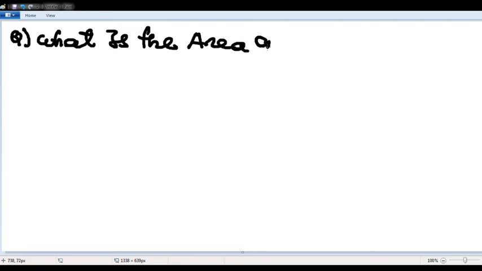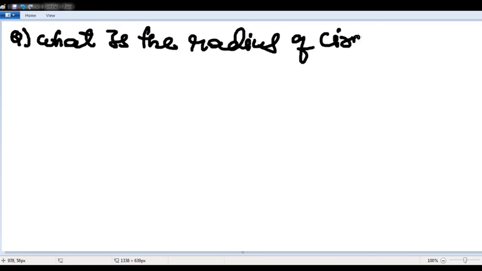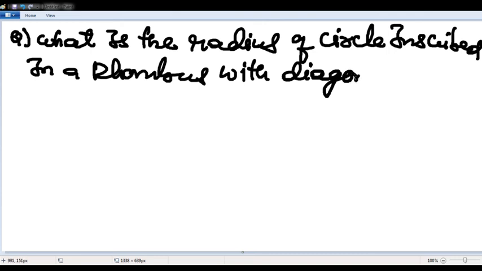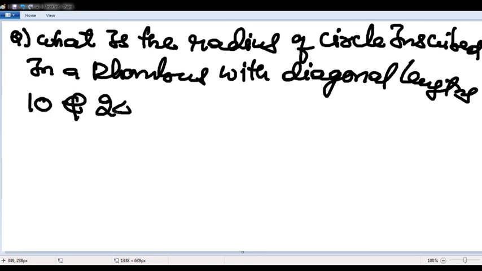What is the radius of the circle inscribed in a rhombus with diagonal lengths 10 and 24?